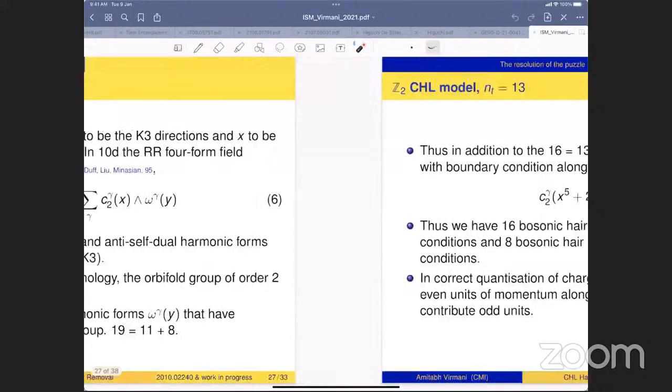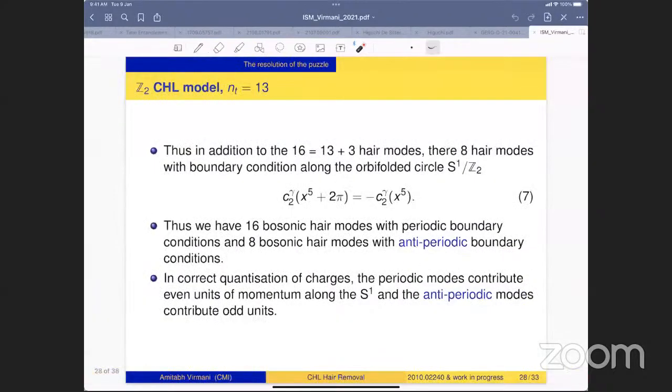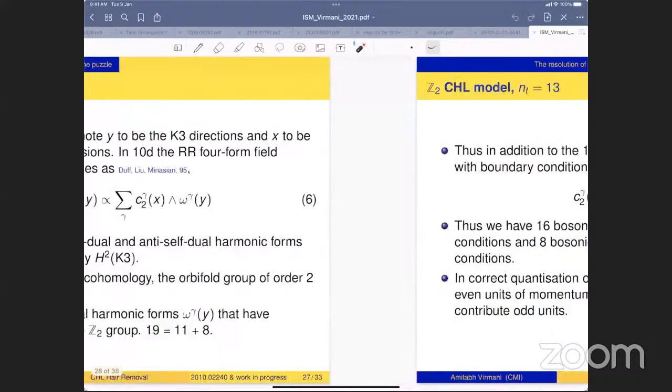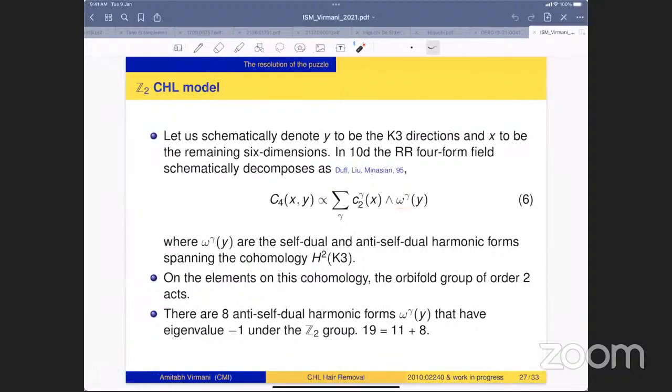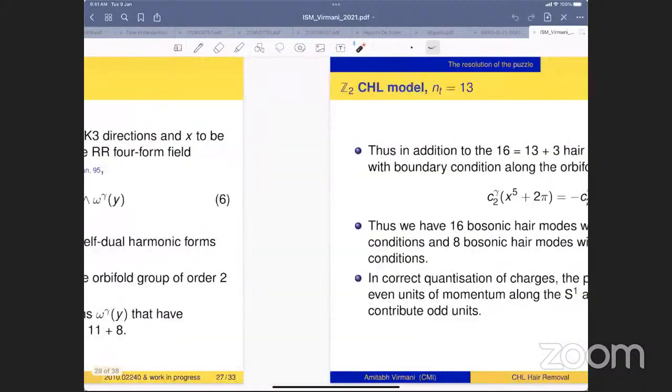So there are 8 hair modes which can be constructed with boundary conditions along the orbifolded S1, such that under the CHL action, which includes the shift, C2 comes back to itself with a minus sign. Omega gamma has eigenvalue -1, and C2 under the CHL action also comes back to itself with a minus sign.